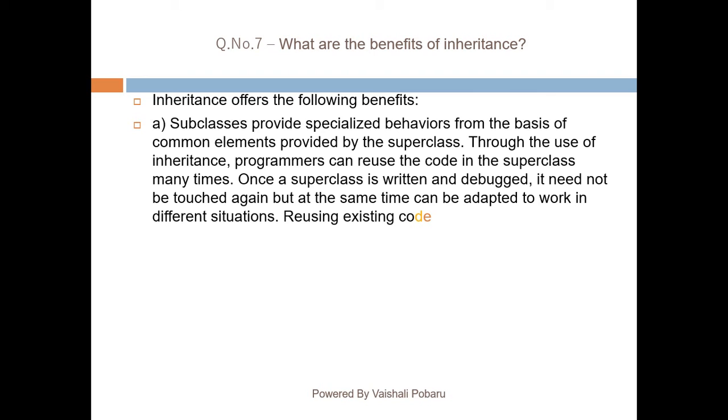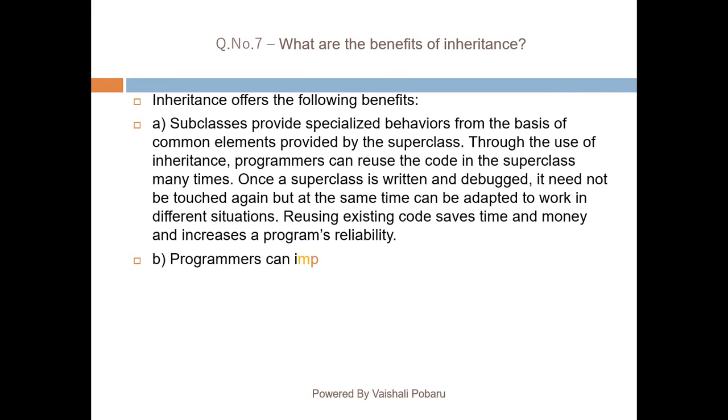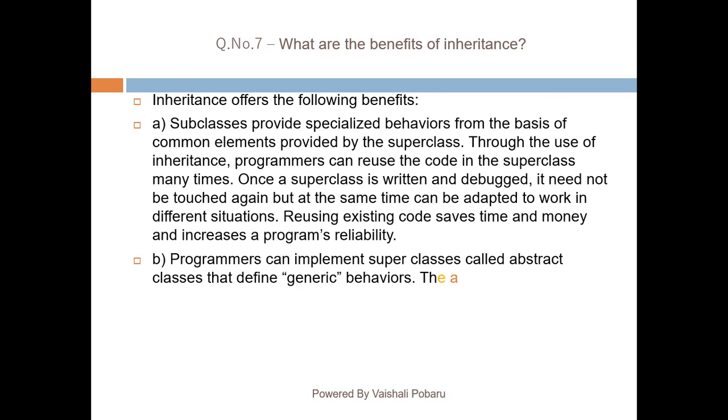Through the use of inheritance, programmers can reuse the code in the superclass many times. Once a superclass is written and debugged, it need not be touched again, but at the same time can be adapted to work in different situations. Reusing existing code saves time and money and increases a program's reliability.